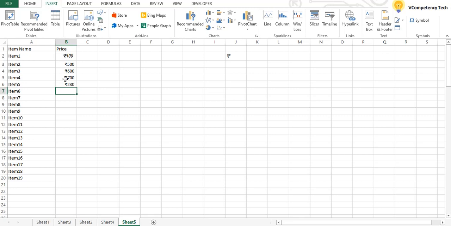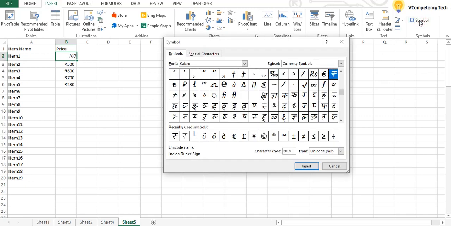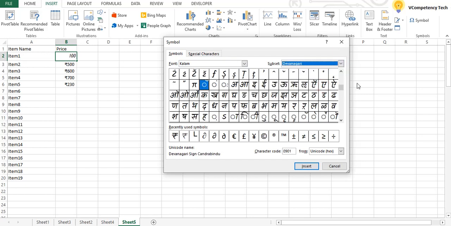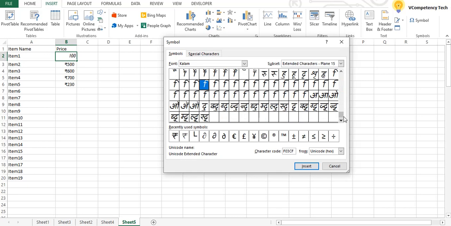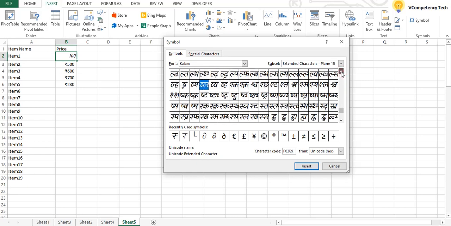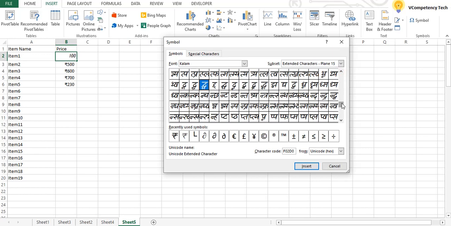But if you want to use the rupee symbol instead of the dollar symbol, then you need to go to the Symbol, font, select Kalam. There is one more font, Kalam Light. This also you can select, and on this side you need to select Devanagari. Go down, just down.